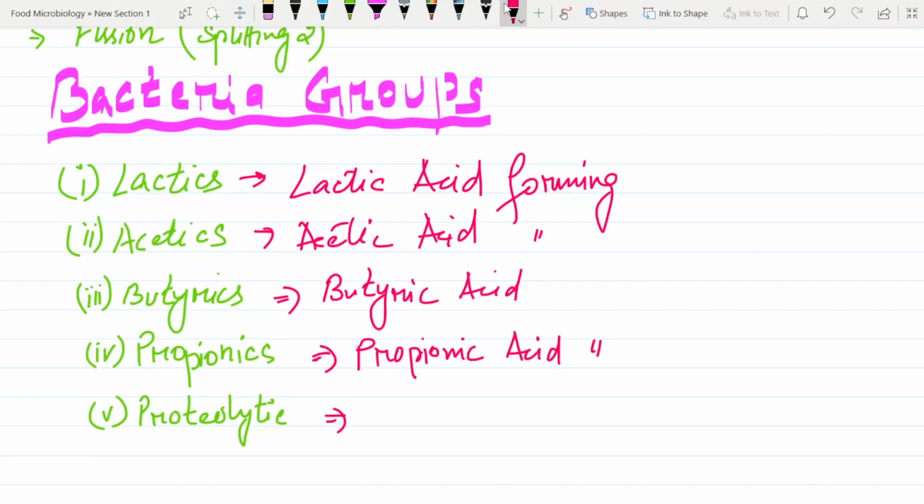Proteolytic bacteria produce proteolytes. Nothing much to know about that, we will discuss it in the next section. These are the bacteria groups that we have to know. Now we will discuss each of them in detail.